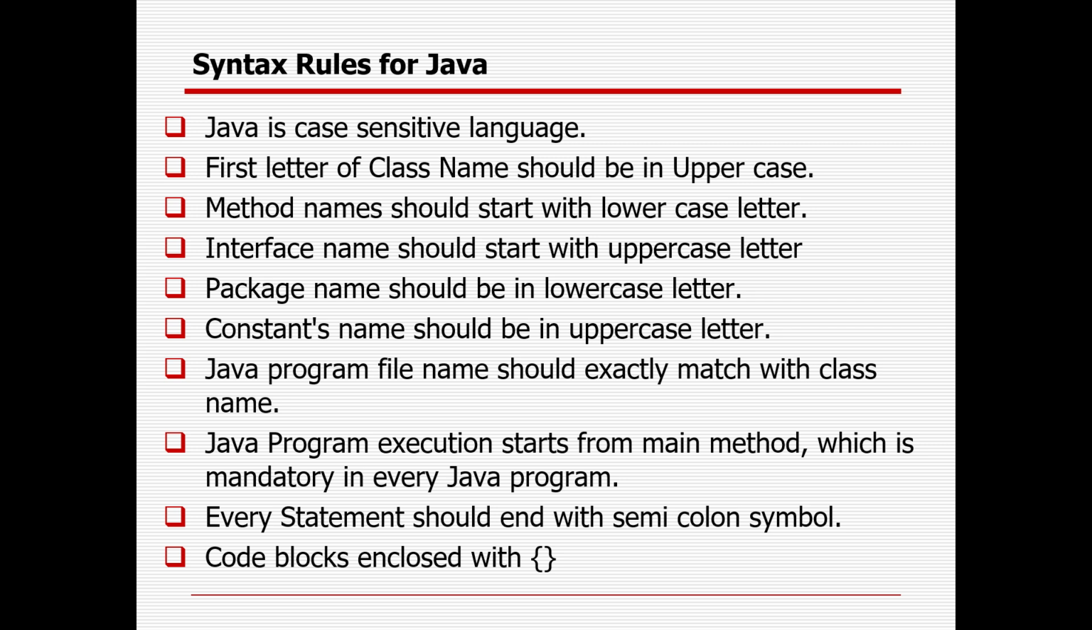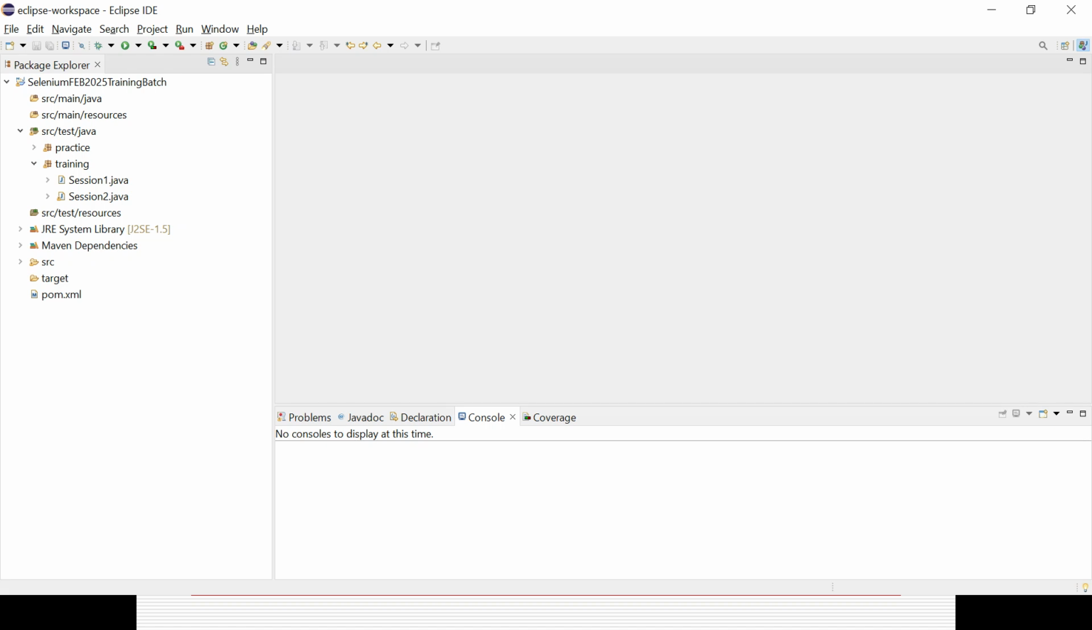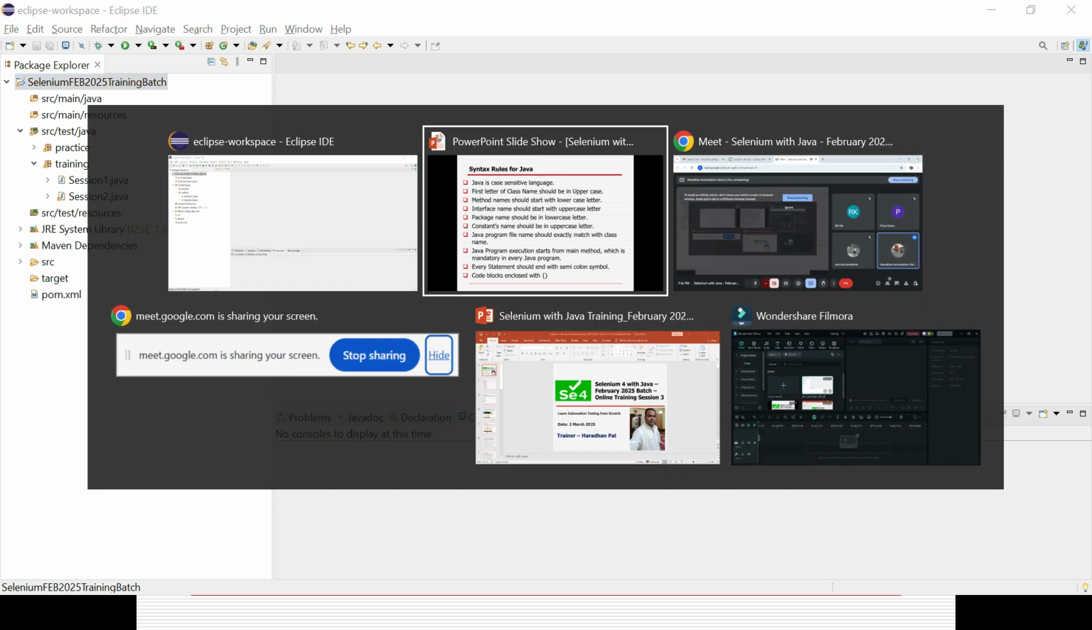So whenever you are creating a class, from a logical standpoint, the class name should start with uppercase. Method names should start with lowercase. In case you are creating an interface, it should start with an uppercase letter. In case you are creating a package, it should be lowercase. I already showed you here. You could see a class starting with uppercase, packages starting with lowercase. Any project you create, you can also start with uppercase without any space. So those are the couple of syntax rules you need to follow.